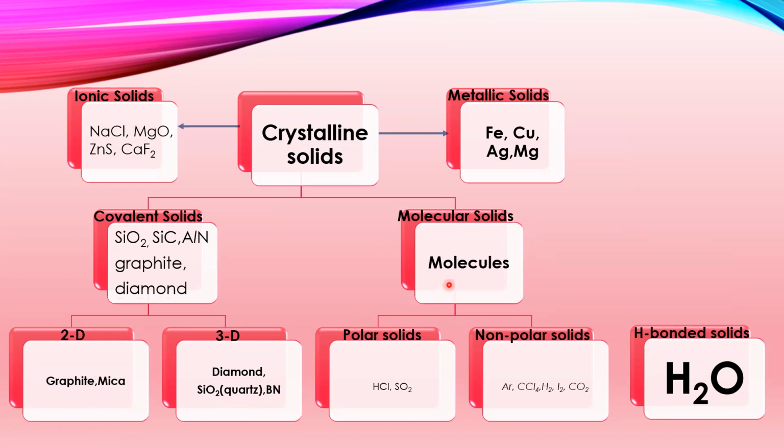Molecular solids are formed by the presence of molecules. These are again classified into three different types: polar solids, non-polar solids and hydrogen bonded solids. Polar solids are polar in nature, with an electronegativity difference between the atoms, for example HCl, SO2. For non-polar solids: argon, CCl4, H2, I2, CO2. And for hydrogen bonded solids, the basic example is water molecules.